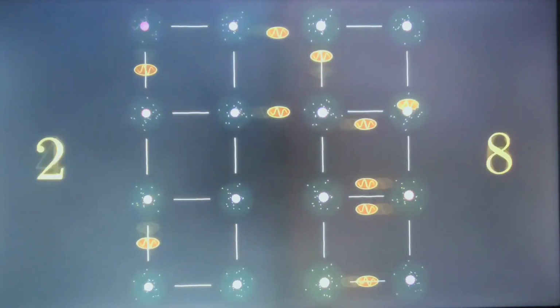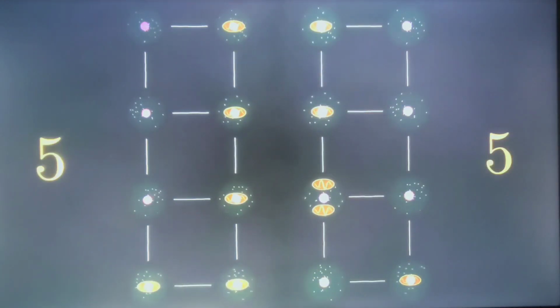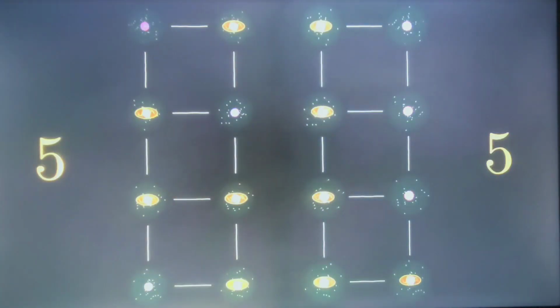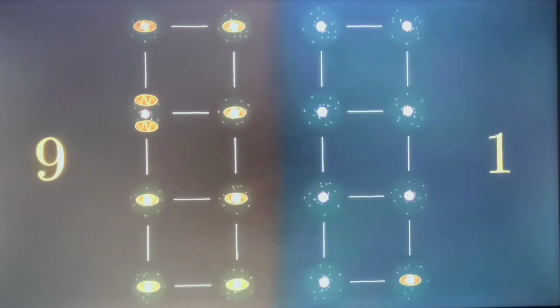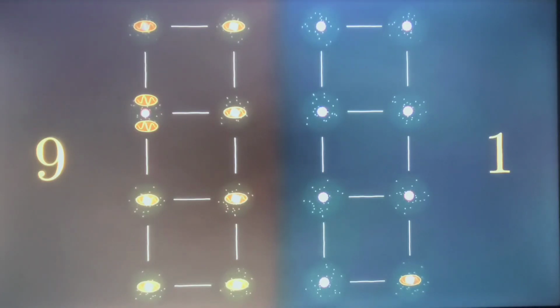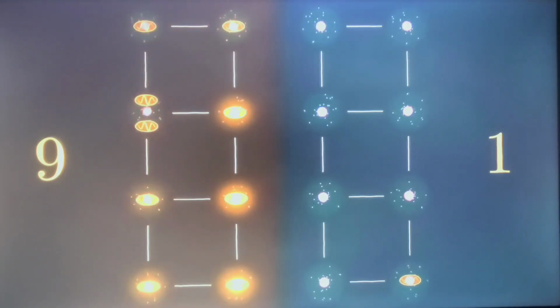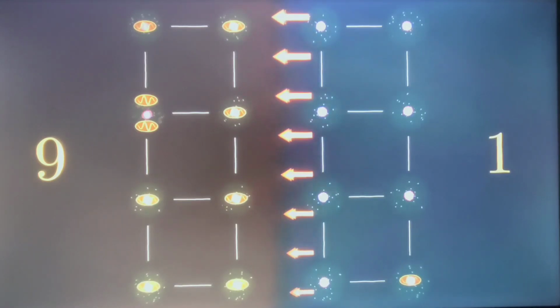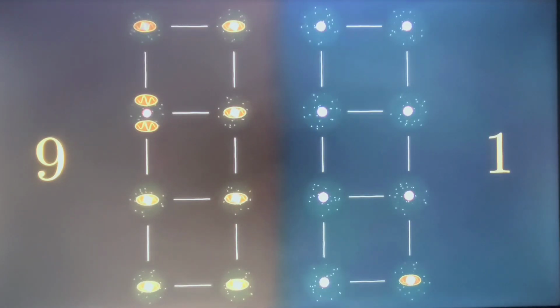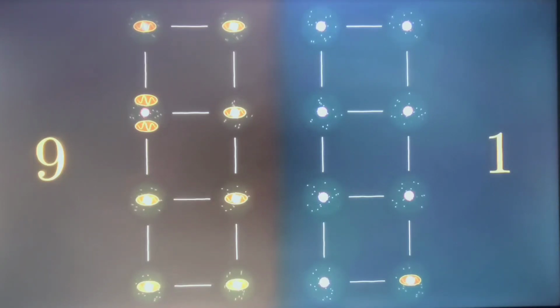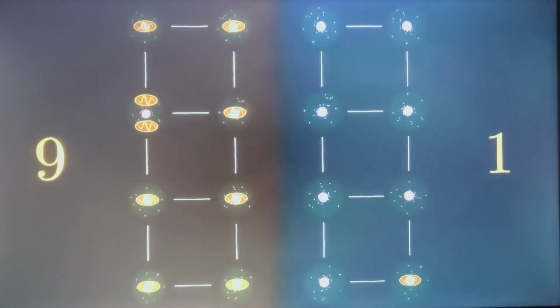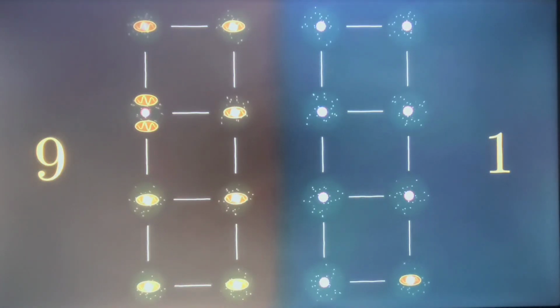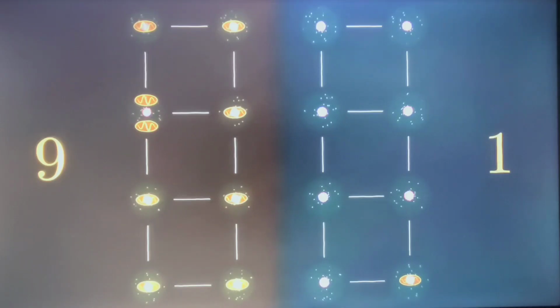So what happens if we take a snapshot at one instant in time and see where all the energy packets are? So stop. Look at this. Now there are 9 energy packets in the left bar and only 1 in the right bar. So heat has flowed from cold to hot. Shouldn't that be impossible because it decreases entropy? This is where Ludwig Boltzmann made an important insight. Heat flowing from cold to hot is not impossible, it's just improbable.